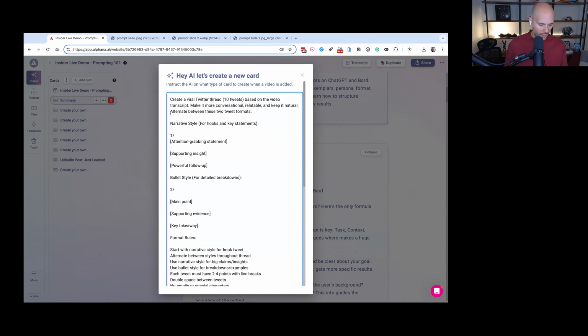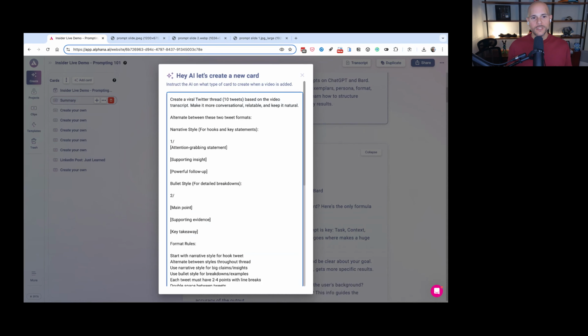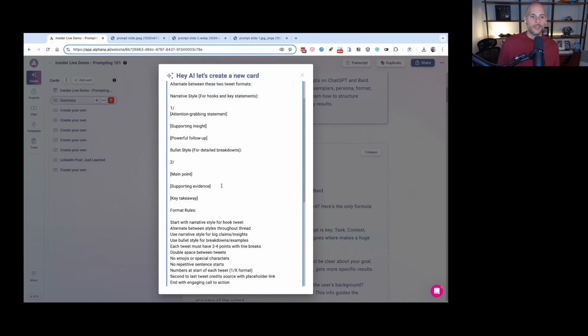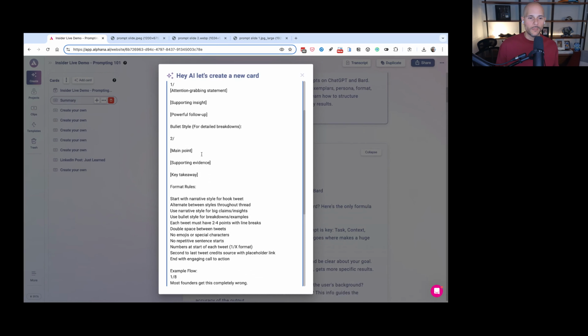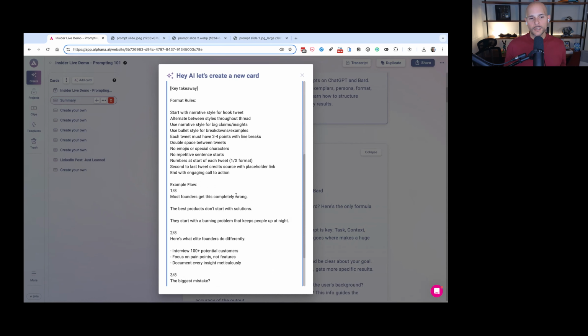Now here I'm saying, all right, I want you to alternate between these 2 tweet formats. I've got the narrative style and I'm being very specific, right? Attention grabbing statement, supporting insight, powerful follow-up, right? And then I'm saying here, give it to me in a bullet style. And number 2, the same thing, but different. Main point, supporting evidence, key takeaway. And then I'm very clear on how I want the format, right? We talked about this earlier. We want the format to be very clear.